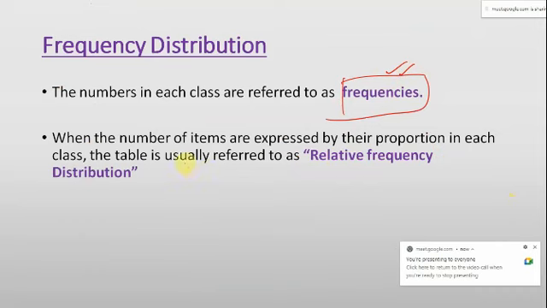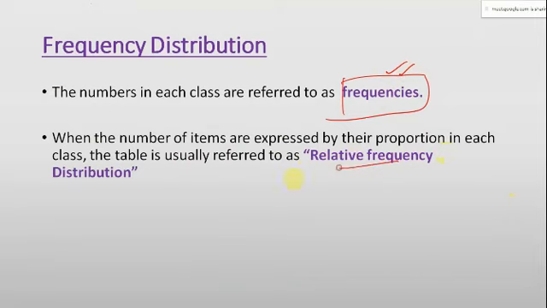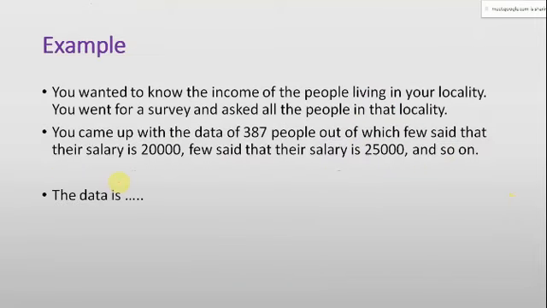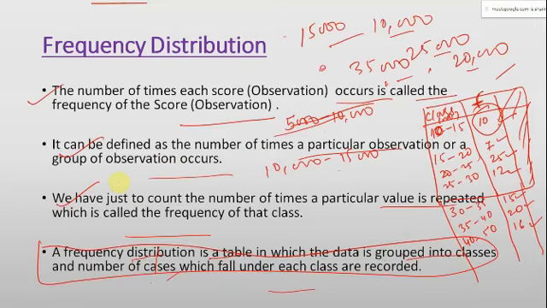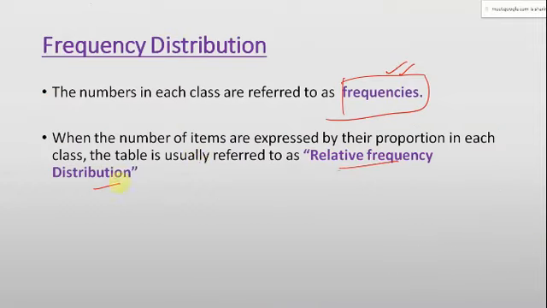When the number of items are expressed in their proportion in each class, the table is usually referred to as a relative frequency distribution. What happens? Let me give you one example. Let's take this example over here. So we are having a class range and we are having a frequency.